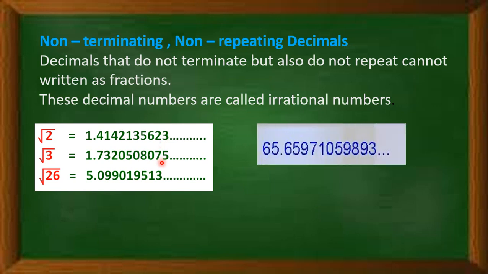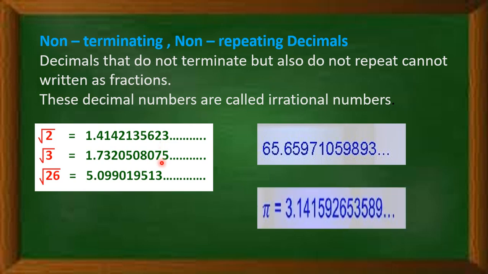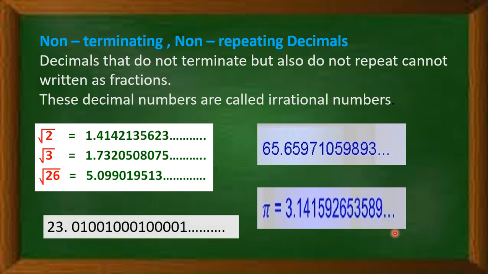One more example is 65.659710599893 up to infinity. This is also an irrational number. And pi, 3.1415925358, is also an irrational number. Another example is 23.01001001401 going on infinitely.